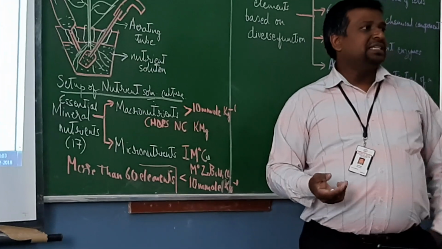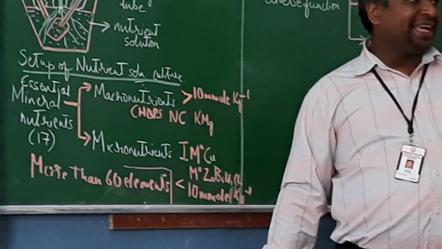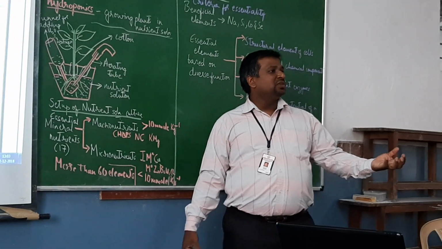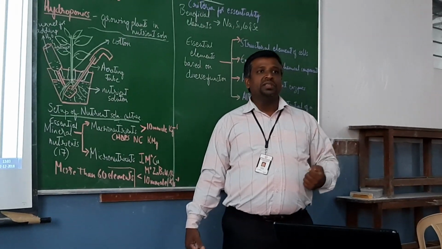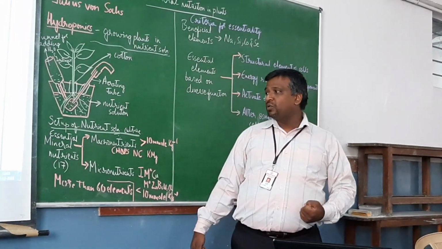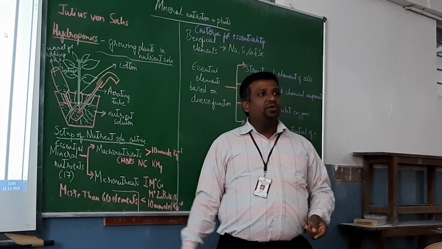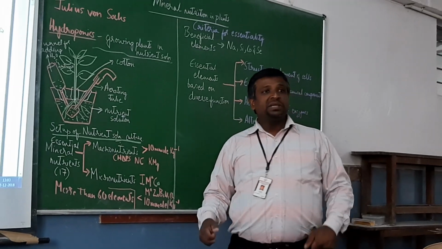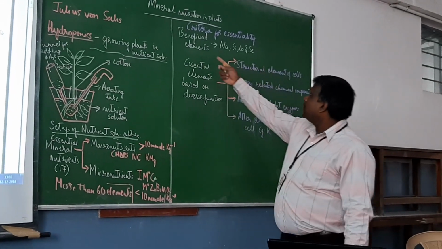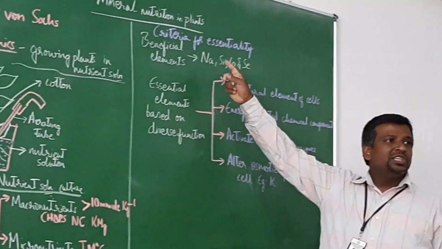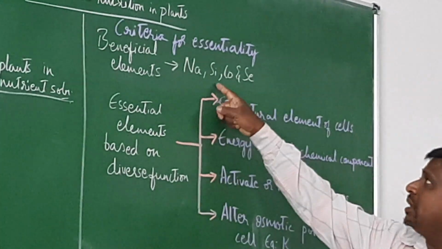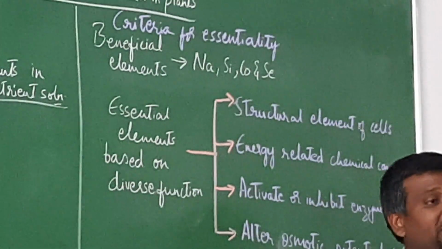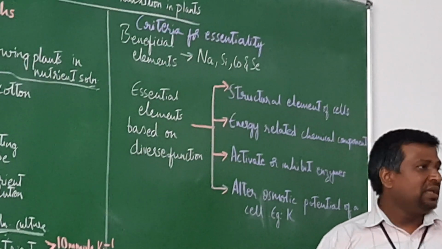So soil is, one, to anchor the plant, they hold the plant. Another is that they are the major source of macro and micronutrients for the plant. You have to remember that. So the essential mineral nutrients are 17 in number, and apart from essential nutrients, there are beneficial nutrients also, which are sodium, silicon, cobalt, and selenium. They are beneficial. But essential elements are those without which they cannot survive.